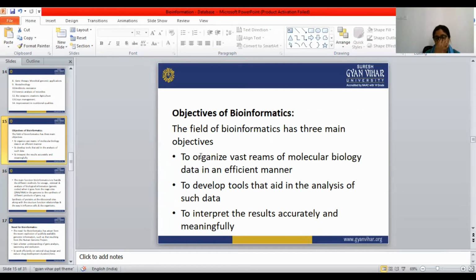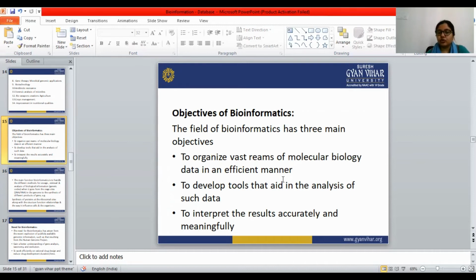First is to organize a vast range of molecular biology data in an efficient manner. There are millions, more than millions, of biological data, and organizing all of that efficiently is the first objective of bioinformatics.